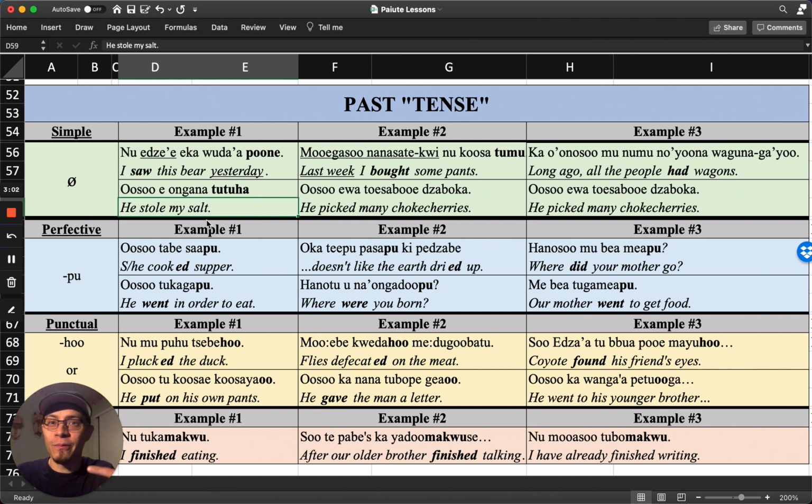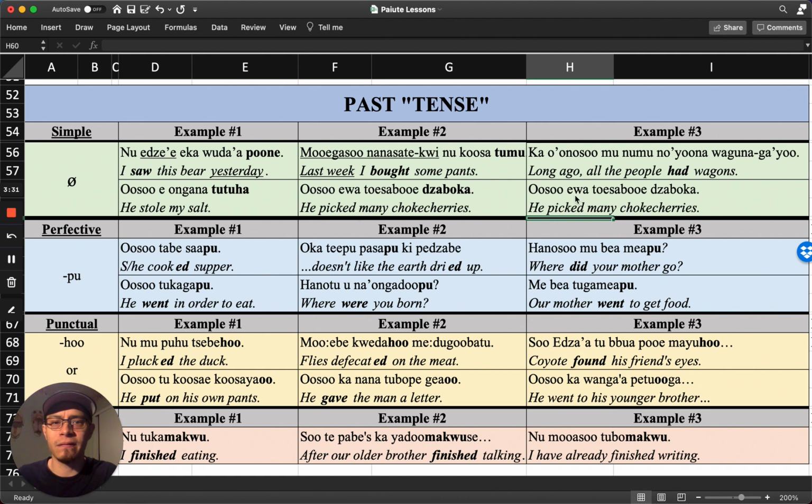When you're communicating with somebody, the person you're speaking to hears what you're saying, and everything else in the surrounding context, and so he or she will know that it's something that takes place, or has taken place, in the past. Same thing with this next one. We got this verb here, saboka, which means to pick. So usu iwatoi sabui saboka means he picked many choke cherries.